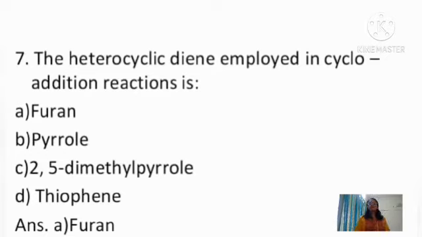Coming to the seventh question: the heterocyclic diene employed in cycloaddition reaction is: A option is furan, B option is pyrrole, C option is 2,5-dimethyl pyrrole, D option is thiophene. Out of these four options, furan has a low resonance energy and is more reactive, and it has the capacity to act as a diene in cycloaddition reactions. So A option is correct, that is furan is employed in the cycloaddition reaction as a diene.